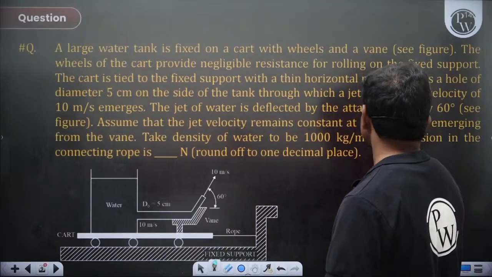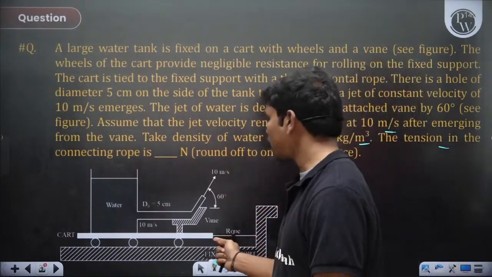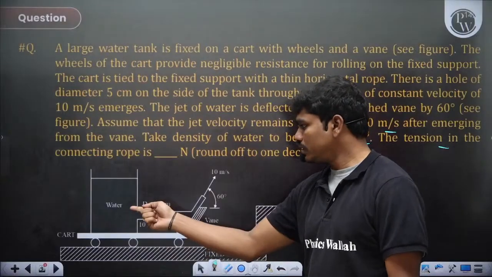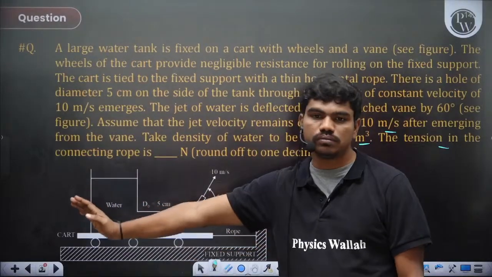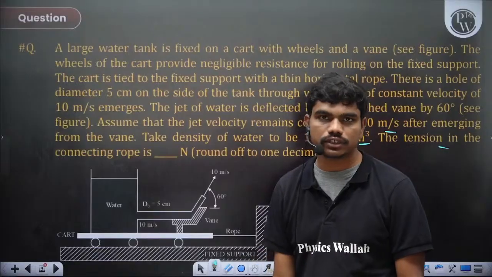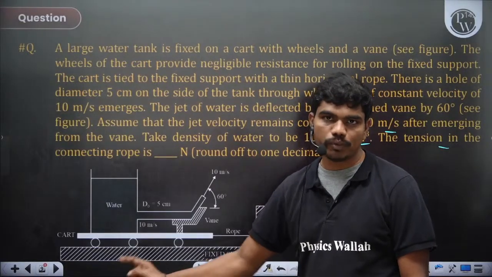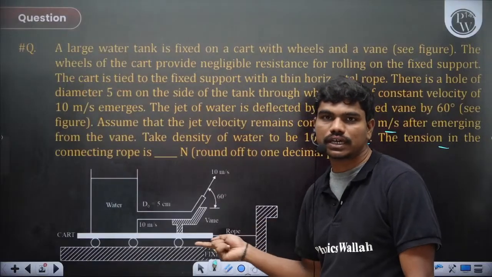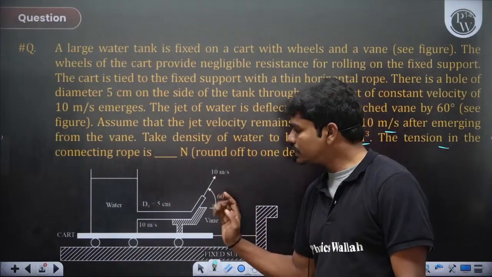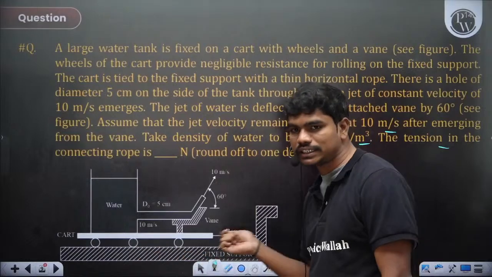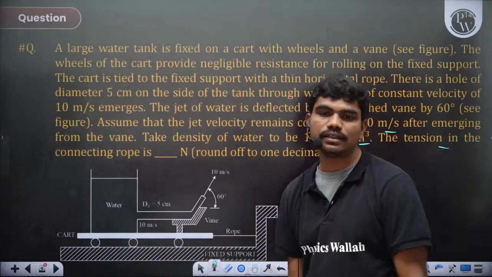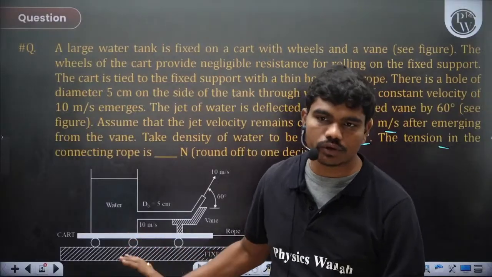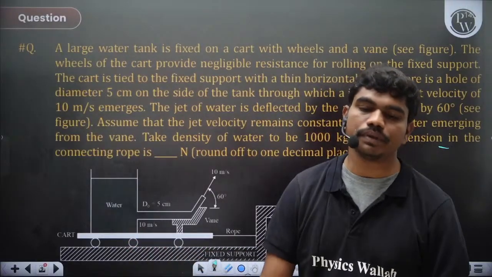Take the density of water to be 1000. Find the tension in the connecting rope. So first let's look at the physics. Why is this rope under tension? Because when the fluid is coming in this direction, this tank will try to move forward because of the reaction force, correct? We are not facilitating the movement of the cart, and we have tied it to this fixed support with a rope. So when this cart is trying to move in this direction but it is tied, the rope becomes tight and there is a tension in the rope. So our job is to calculate the tension. Is this okay? Question clear to all of you? Everyone, please type in the chat box.